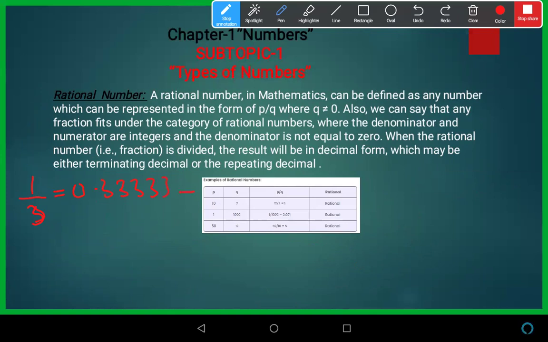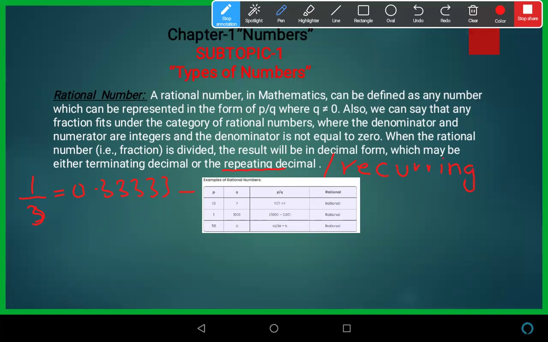So the number which is repeating or making a pattern after the decimal, which is not completely divisible. 1 upon 3 will not completely divide. After the decimal, it will repeat some pattern or repeat the number. It is known as a repeating decimal, or we can say a recurring decimal. Another name for this is recurring decimal fraction. These both are known as types of rational numbers.